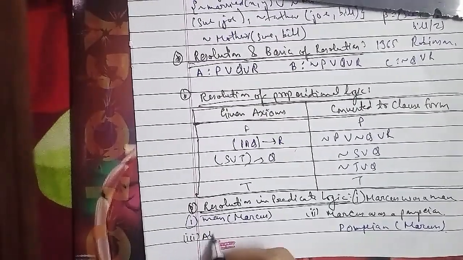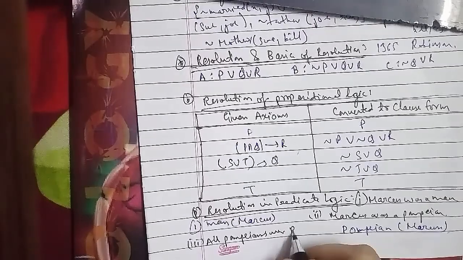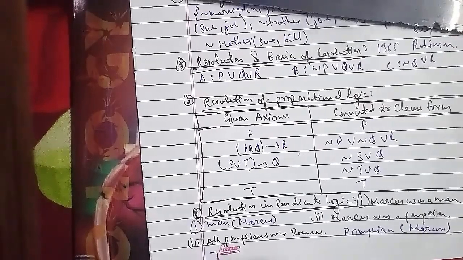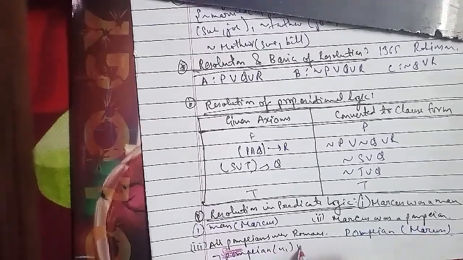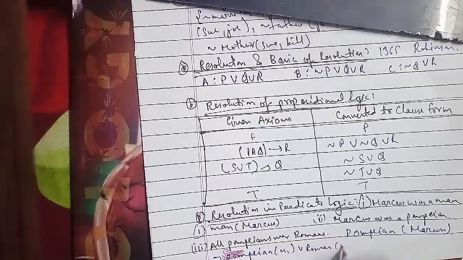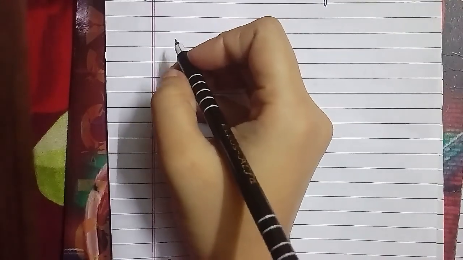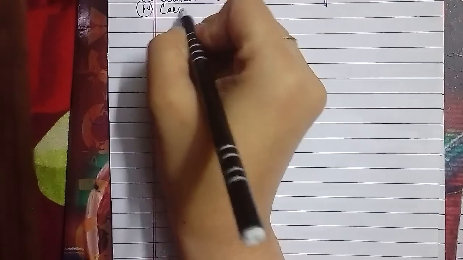The fifth is all Romans were either loyal to Caesar or hated him, which becomes Roman(x2) or loyal to(x2, Caesar) or hate(x2, Caesar).